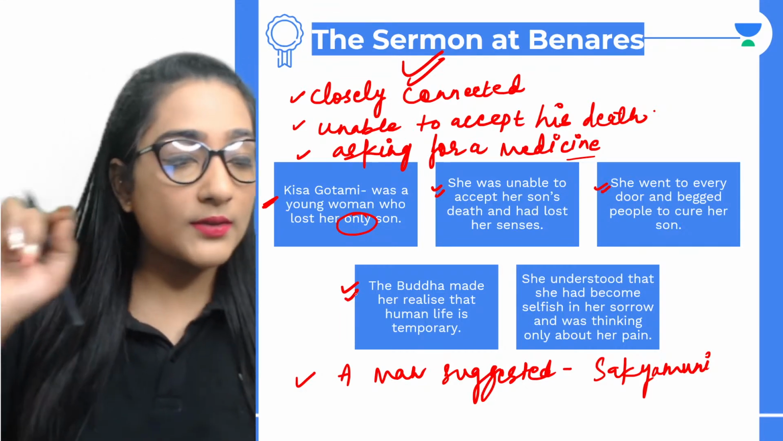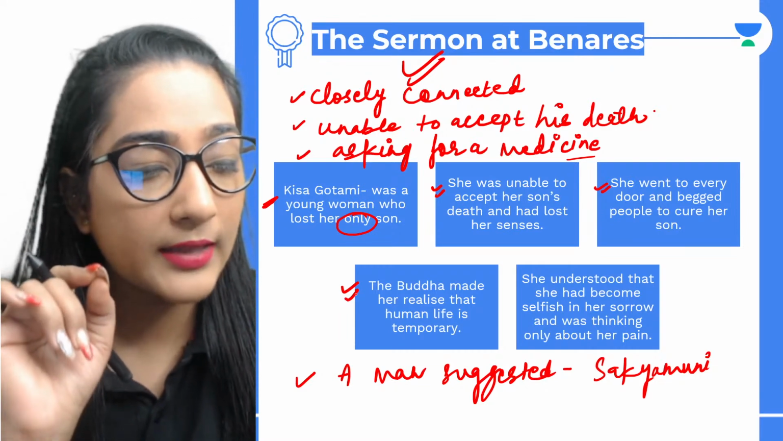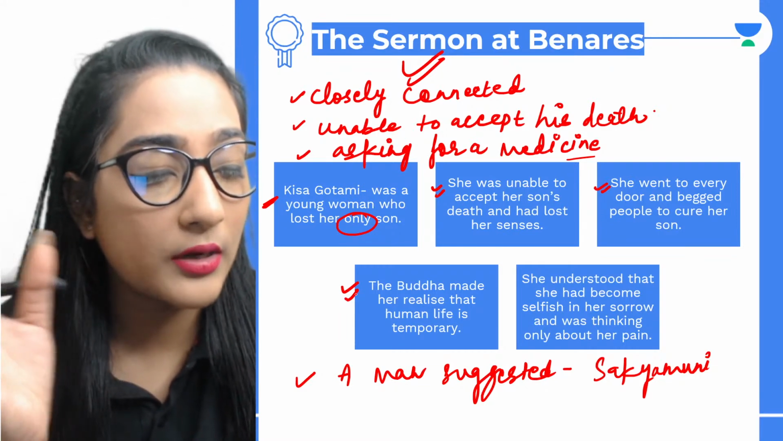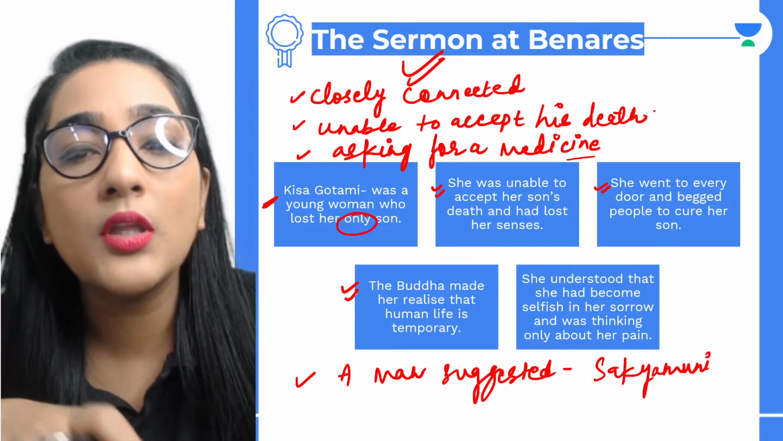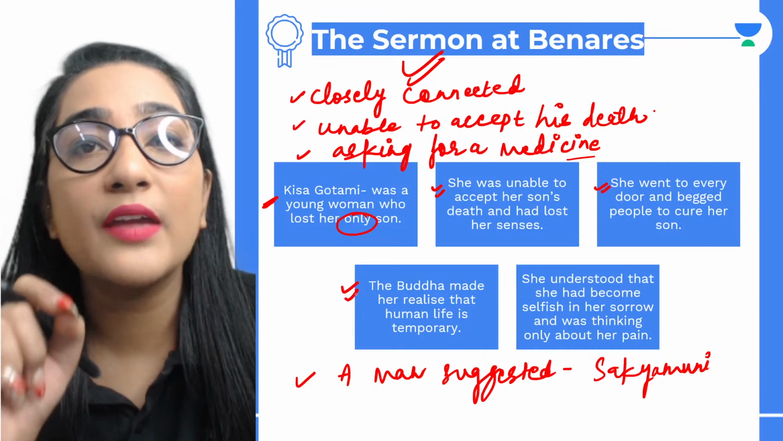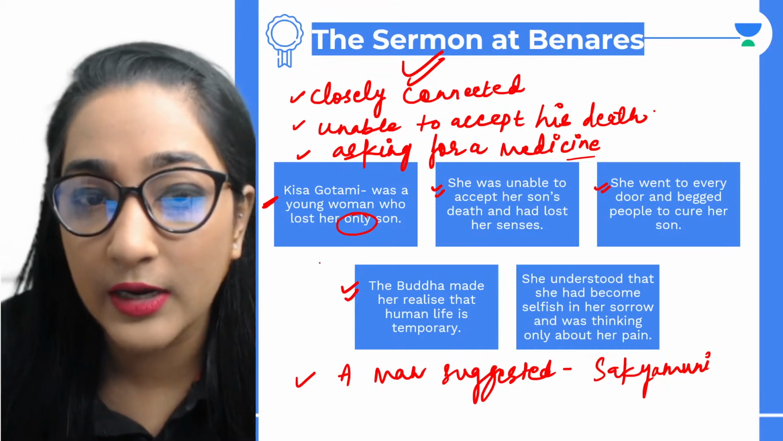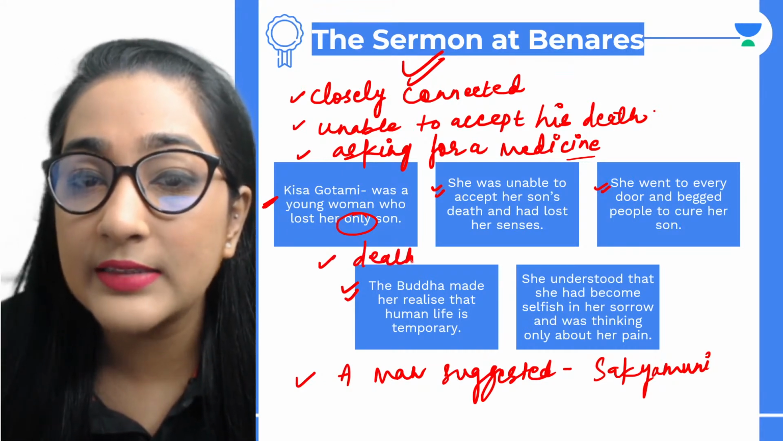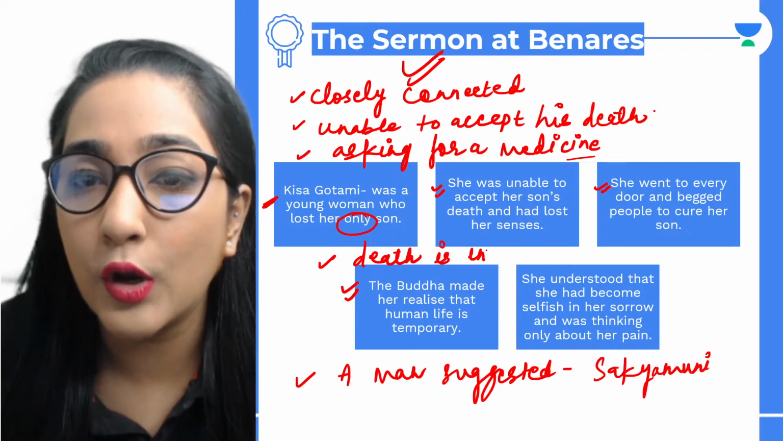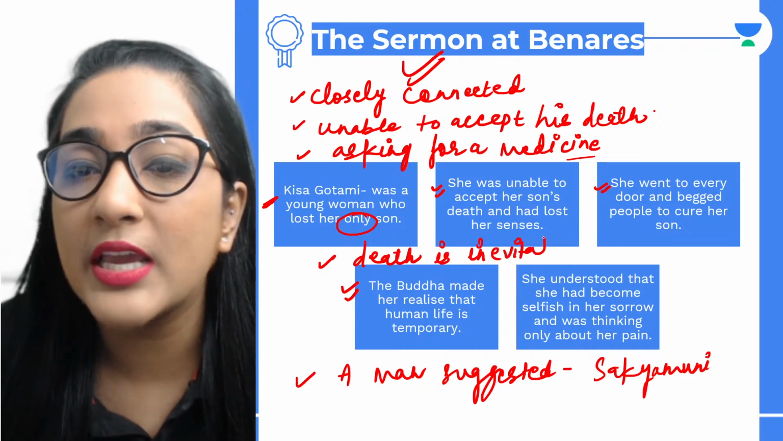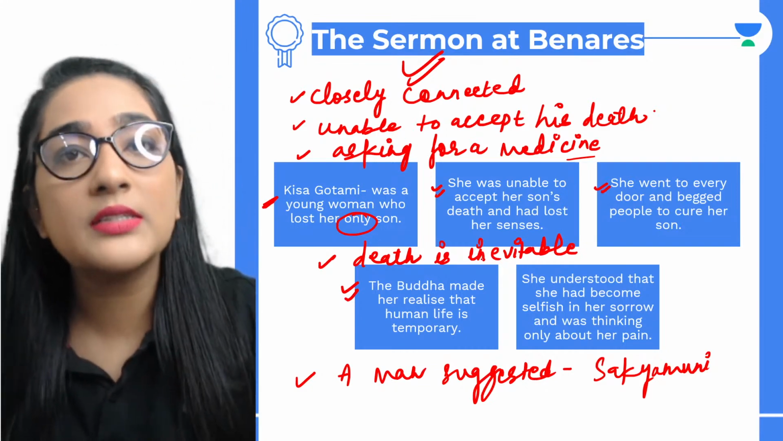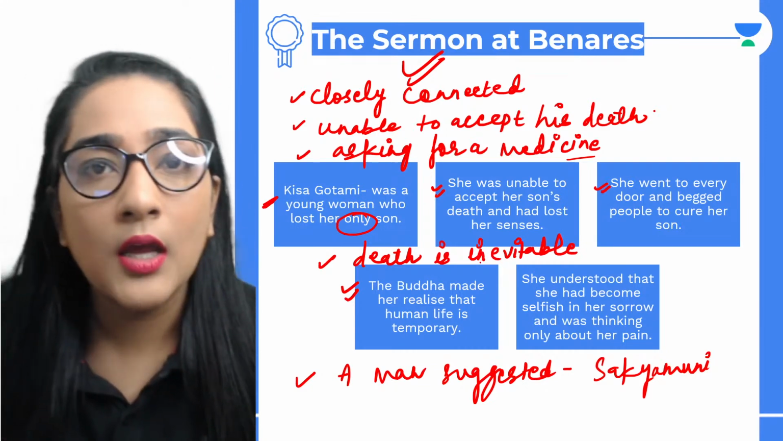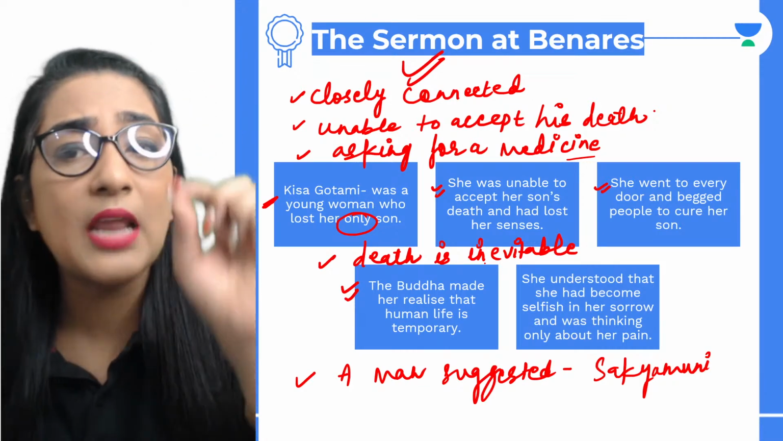So now there is no life. She didn't understand that there was no medicine which can bring the dead back to life. So what happened is the Buddha made her realize human life is temporary. He made her realize that death is inevitable. It is something which is unavoidable. Mortals are subject to death. Okay, he made her realize this. And how did he do that?